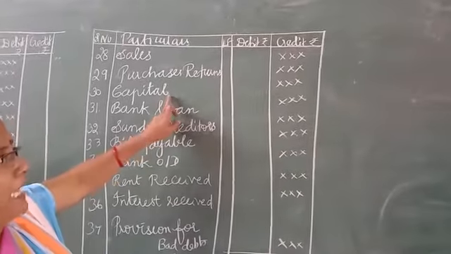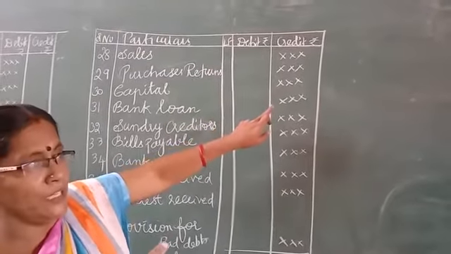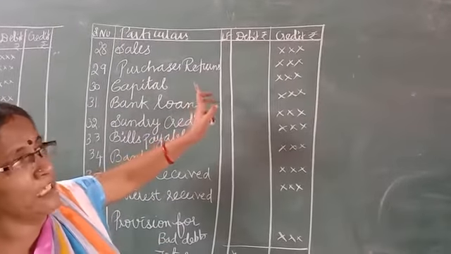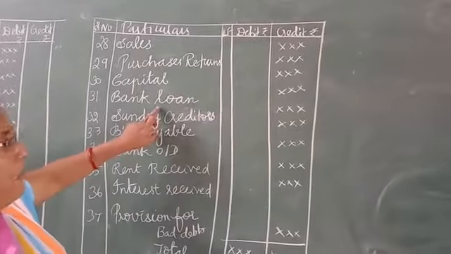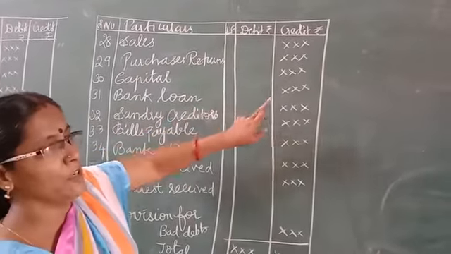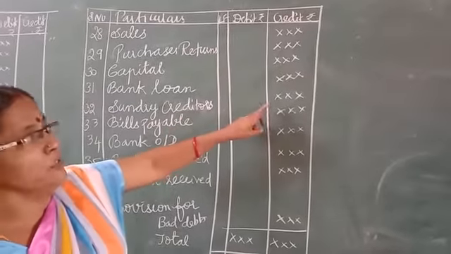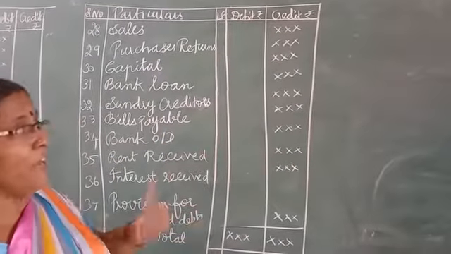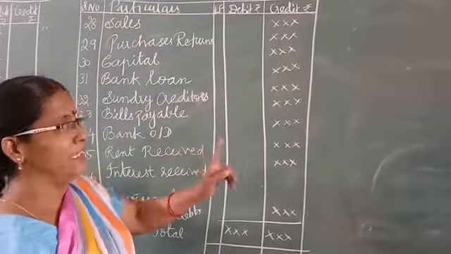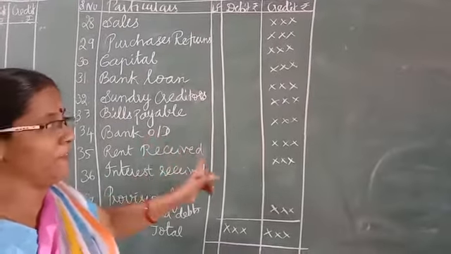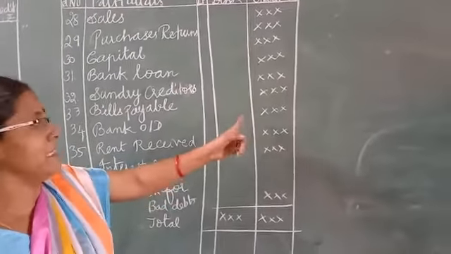So we have credited. Capital, it is a credit balance. Already what did we do? Cash account to capital. Capital is a personal account. Credit what? Credit the giver. As per the rule we have credited. Then bank loan, that is a credit. We are going to repay the amount, so that is a credit. Sundry creditors, we have to give them money, so we have credited. Bills payable, it is also credited. Then bank overdraft, we have to give the money. These are all amounts we must give to others, so they are credited.